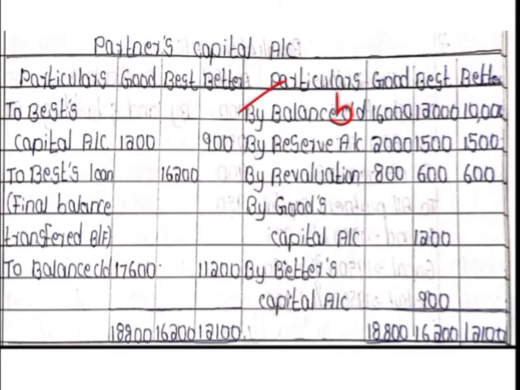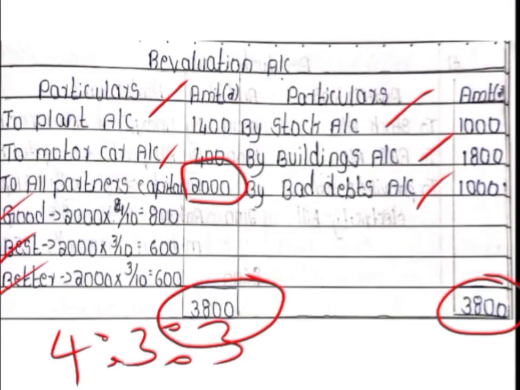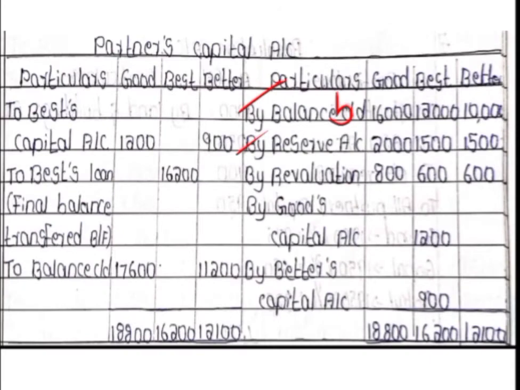Then you have to see if there is any general reserve or any other accumulated reserve which you are going to distribute among the partners. In this case we have reserve given in the question to the extent of 5,000. Again this should be distributed among the partners in the old profit sharing ratio, that is 4:3:3. Then we have to check if there is any profit and loss account debit or credit balance, but in this question they have not given.